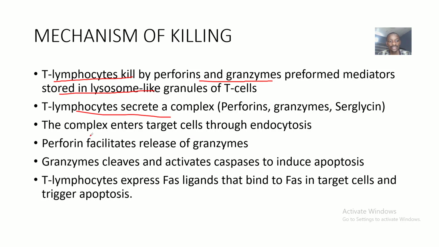Okay, so the complex enters target cells through endocytosis. Now, perforins facilitate release of granzymes. All right, so granzymes cleave and activate caspases to induce apoptosis. Okay, so now T lymphocytes express what? Fas ligands that bind to Fas in target cells and therefore trigger apoptosis.